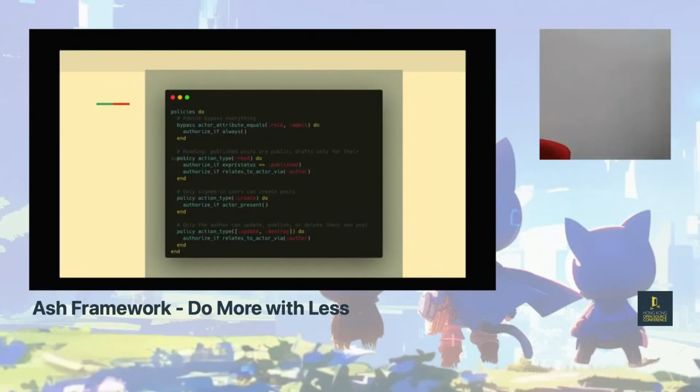If that's not the case, they're not an admin, then we go down to the next one, which is the action type, right? Because you can have more than one action type. Let's say you want to be able to read archived and read unarchived posts. But in any case, any read, as long as the status of that blog post is set to published, or they're the author, right? They have to actually be the author of that post. In that case, the author can read unpublished posts, their own unpublished posts only. And of course, people can create as long as they're logged in. That would be the actor present. And then finally, updating and destroying. You can only update or destroy your own posts, which is very important.